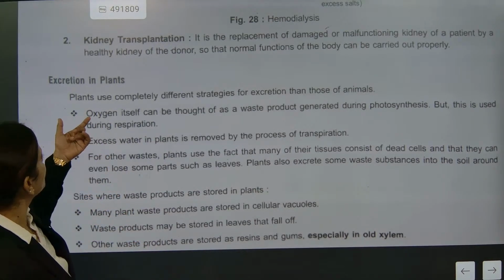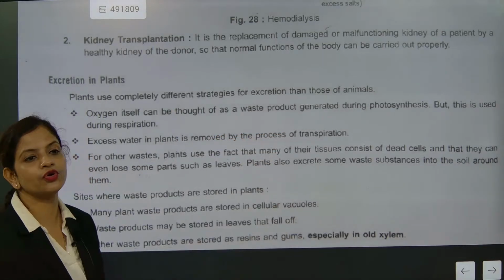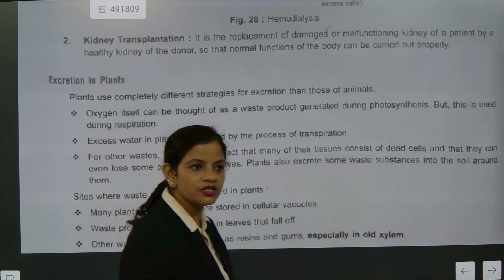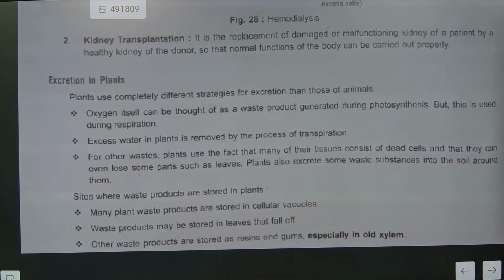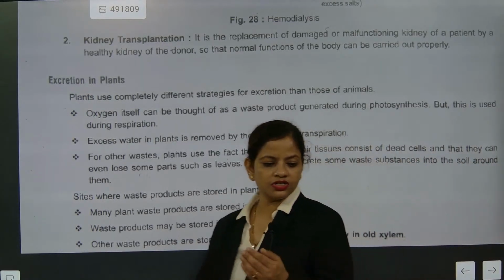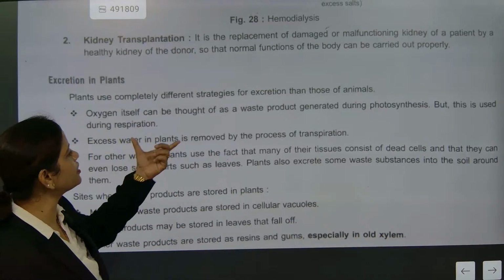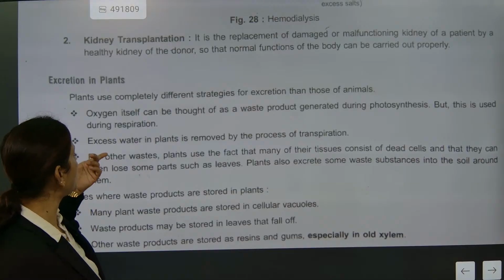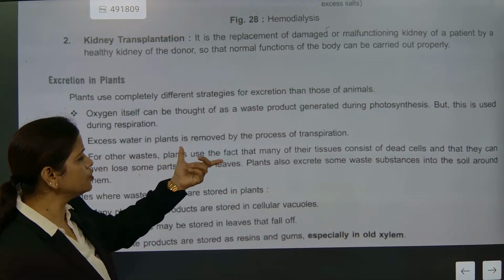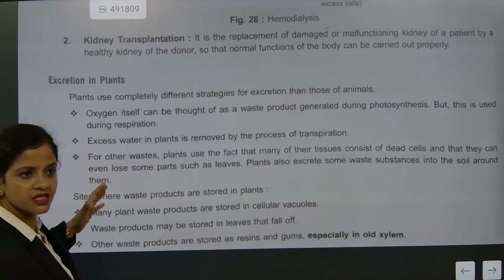See, look at it now. Oxygen itself can be thought of as a waste product generated during photosynthesis for a plant. Understood or not? Many times they ask about plants, is oxygen taken as a waste product? Yes, oxygen is considered a waste product. Second, excess water in plants is removed by the process of transpiration. Next, for other waste, plants use the fact that many of the tissues consist of dead cells.